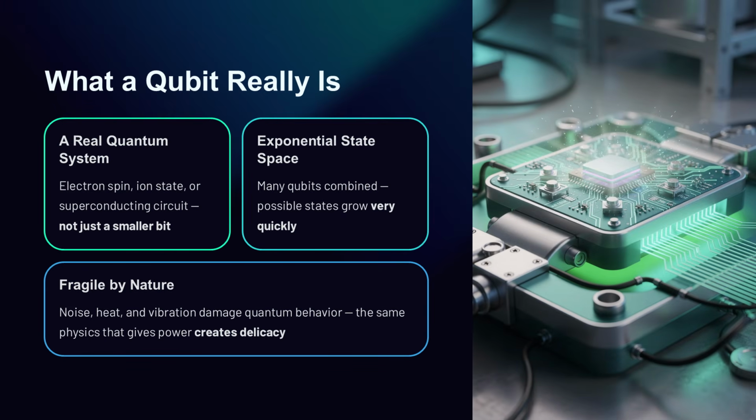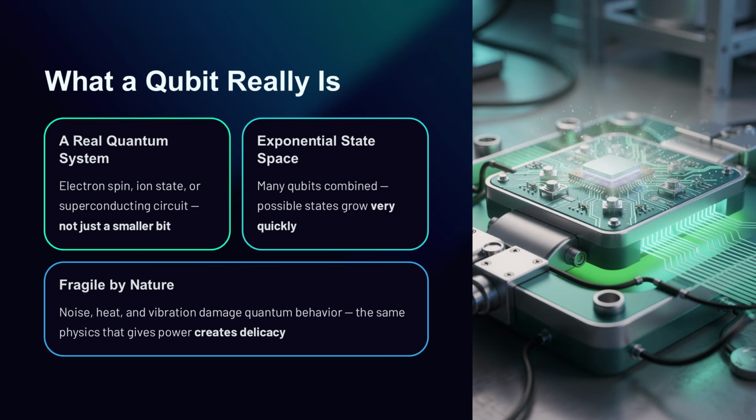A qubit is the quantum version of a bit, but it is much more than a smaller bit. A classical bit is either 0 or 1. A qubit can exist in a quantum combination of 0 and 1 until measured. This is possible because the qubit is a real quantum system, such as an electron spin, an ion state, or a superconducting circuit state. When you first hear this, it is tempting to think a qubit is simply both 0 and 1 in a magical way. A better way to think about it is that a qubit carries a state that includes both possibilities, and quantum operations can manipulate that state before measurement.